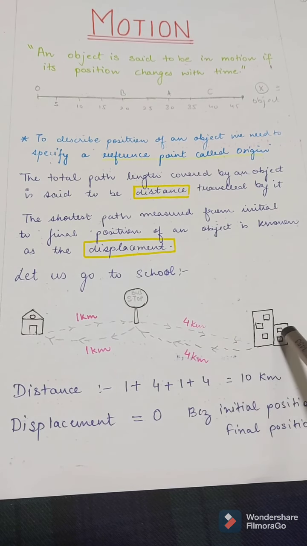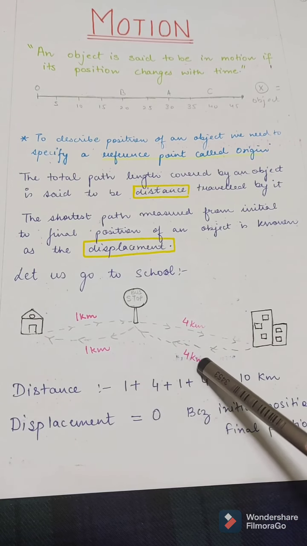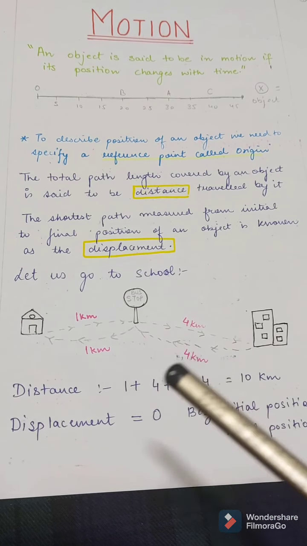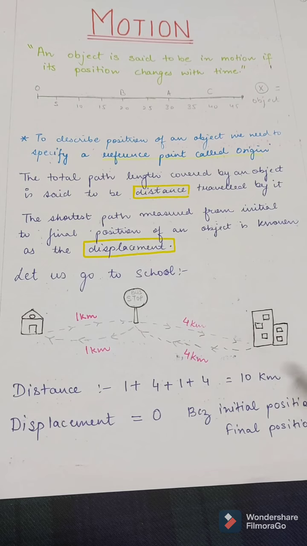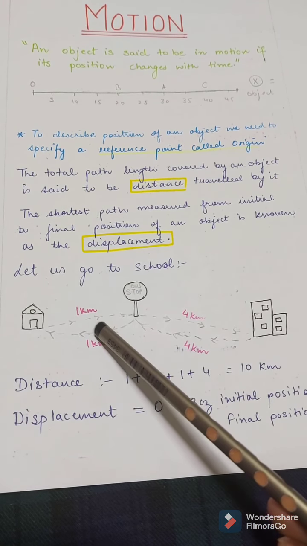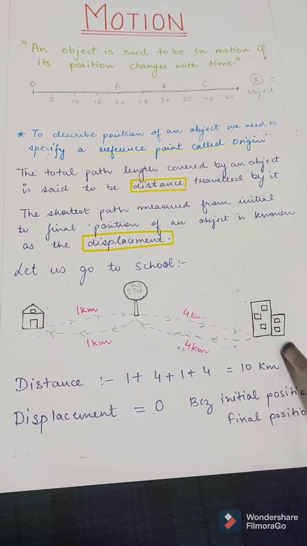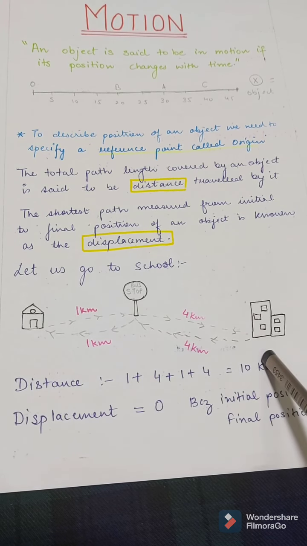Then in the afternoon again you came back to the bus stop and back to your home covering 4 and 1 kilometer. So what is the distance traveled by you? In the whole journey, the distance traveled by you was 1 kilometer plus 4 plus 4 plus 1, right? So 10 kilometer. You covered 10 kilometer.